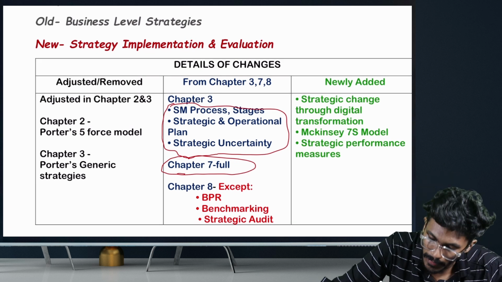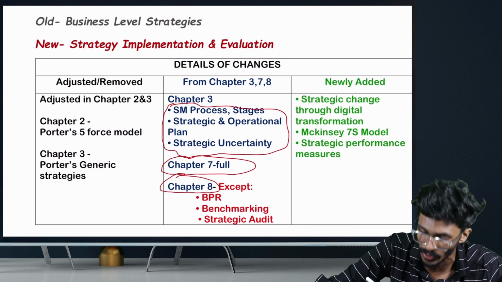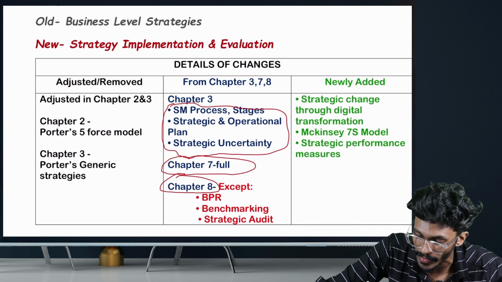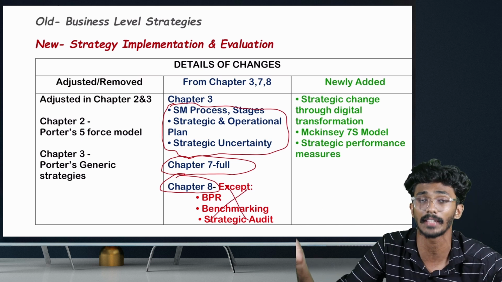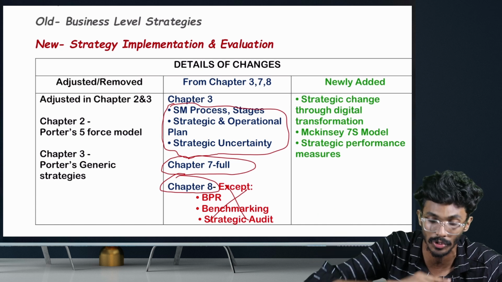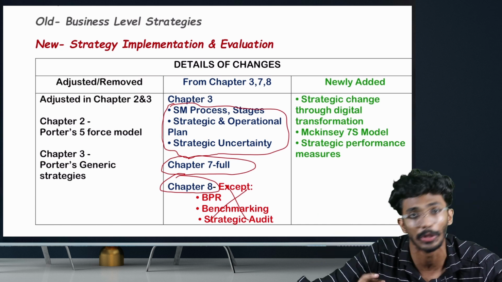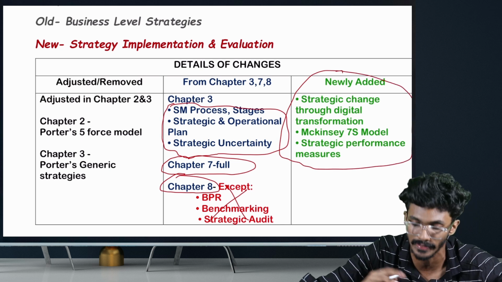Then chapter 8 also they have taken completely from old scheme except these three topics: BPR, benchmarking and strategic audit. These are the only topics they removed from old syllabus chapter number 8. The rest of the contents in chapter number 8 have been moved to chapter number 5 under new scheme. And also a certain set of newly added topics which have been listed here.